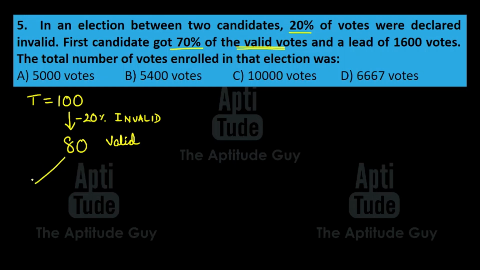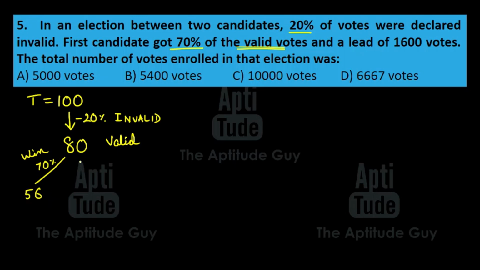So, out of 80 valid votes, the winner, of course, the winner, because if you get 70%, obviously you're the winner, right? The winner got 70%. That is 70% of 80, not 70% of 100, mind you. 70% of 80 is 56. So the winner got 56 valid votes.